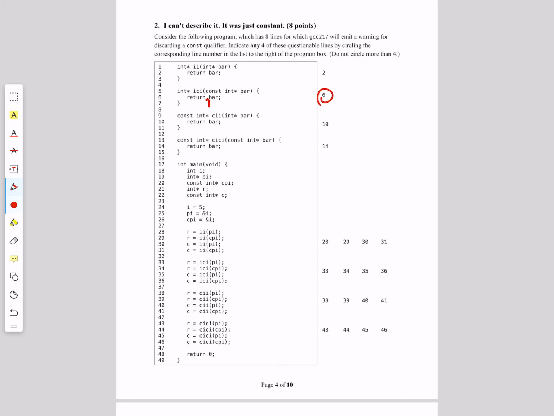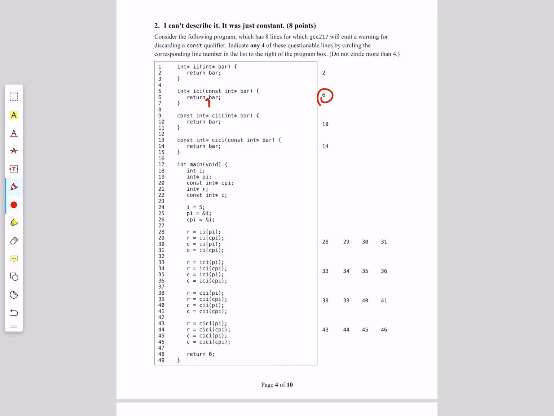For CII, our parameter is an int star. We're returning a const star. So on line 10, we're increasing the restriction, not decreasing it. Thus, there's no danger, and so we do not have a warning from the compiler. For CICI, the parameter is a const star, and we are returning a const star, so we are maintaining the restriction, and thus there's no warning.